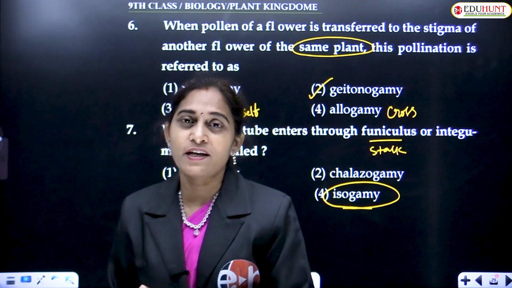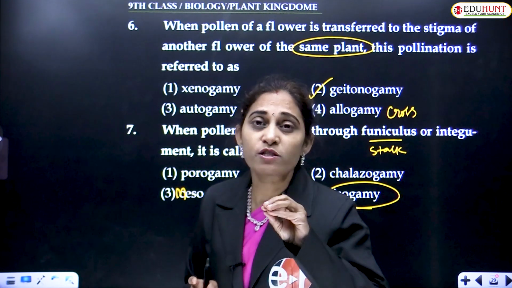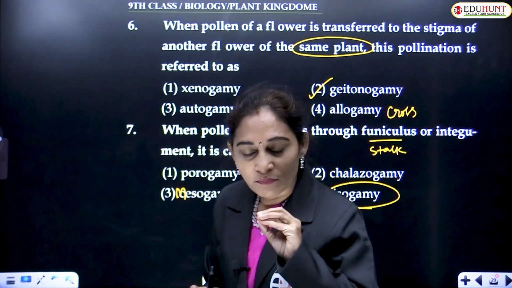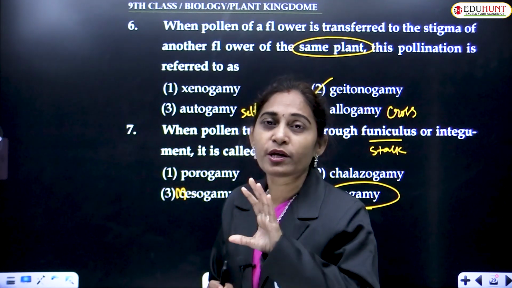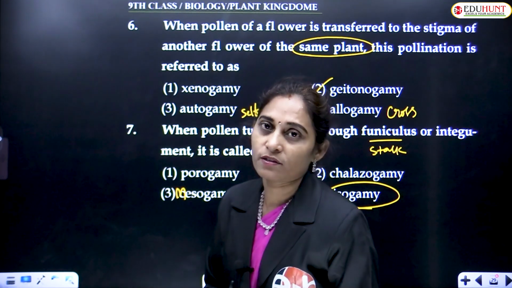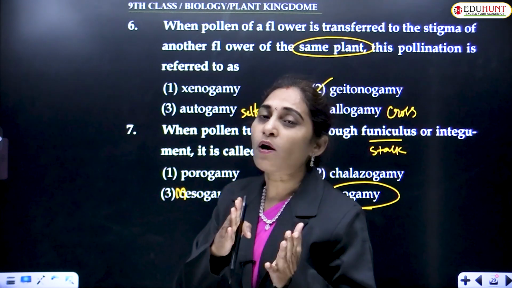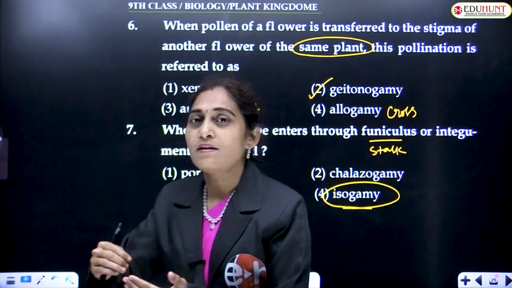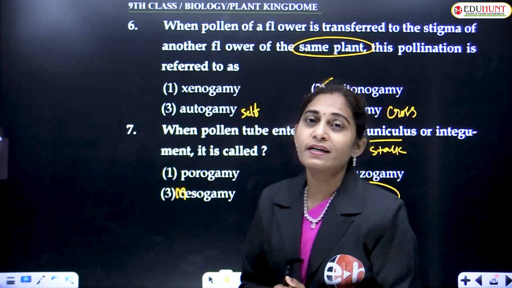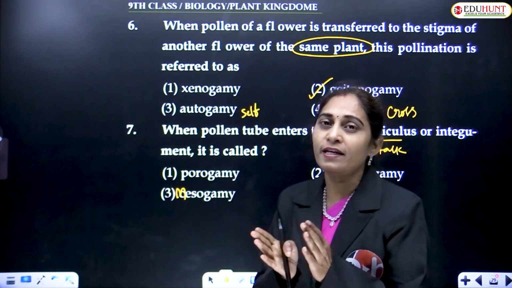The ultimate goal is to discharge its male gametes into the embryo sac to fuse with the female gametes. To facilitate fertilization, the pollen tube carries the male gametes, and it may enter the ovule in any way.